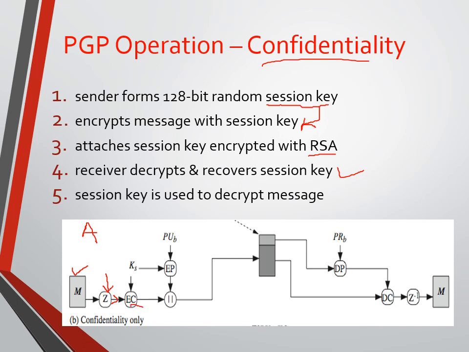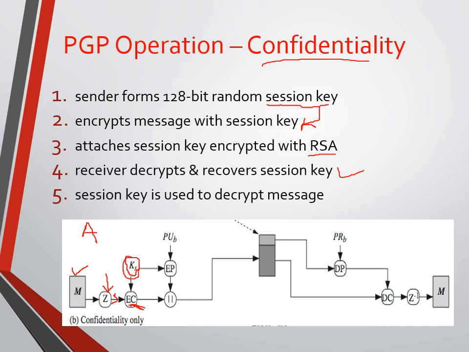Now EC is nothing but conventional encryption. Previously in authentication I used EP. Here we need to take care about the terms: EC, conventional encryption, is nothing but symmetric encryption. For symmetric encryption we are using KS, the secret key or session key. For the compressed data or compressed message, we are going to perform the encryption. So that is a conventional encryption, and for it we are using a session key.